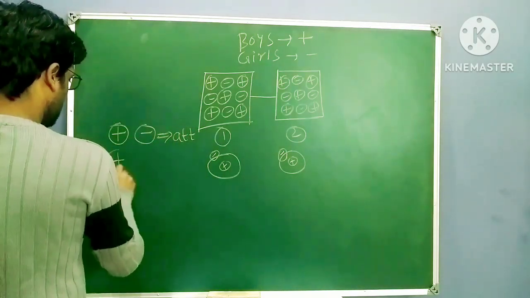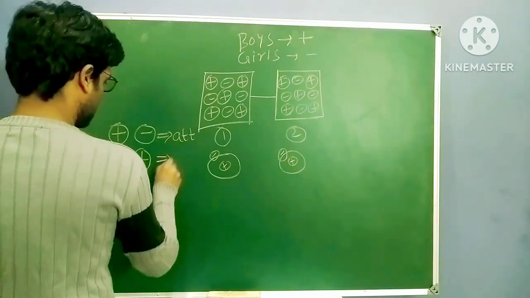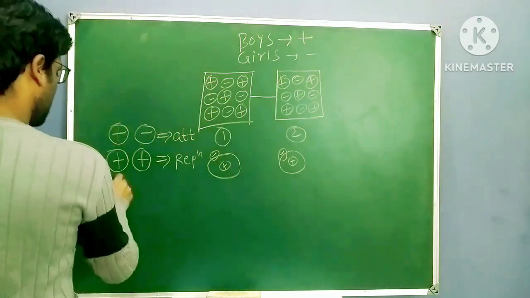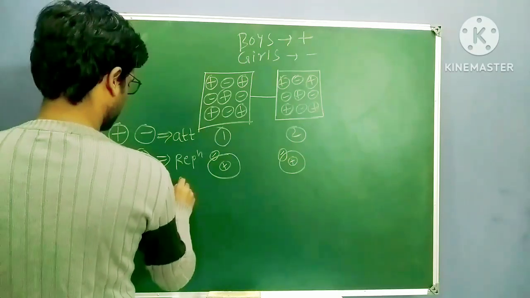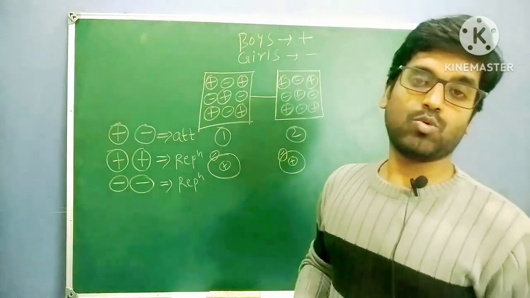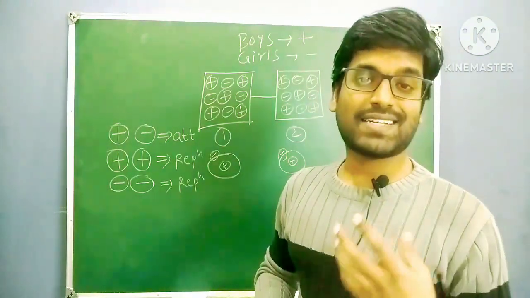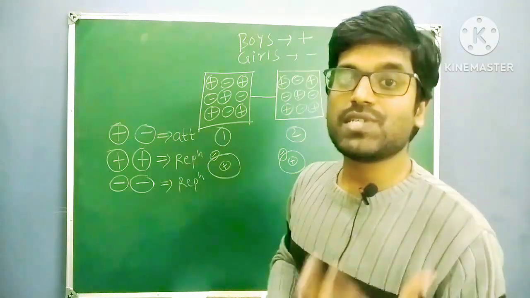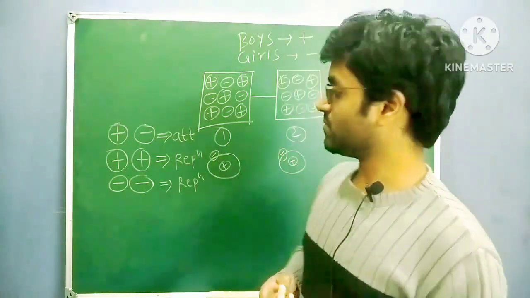If two same charges, plus and plus, boy and boy, repulsion, obviously repulsion, there is no attraction. Girl and girl, minus and minus, repulsion. That means the conclusion is, in between two opposite charges, boy and girl, attraction forces will be there. In between two same gender people, plus and plus or minus and minus, repulsions will be there.